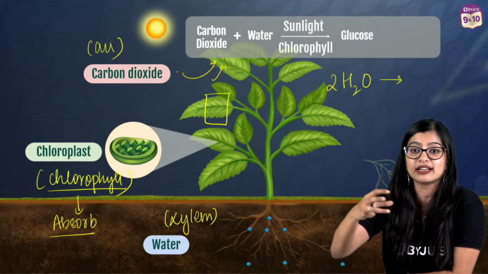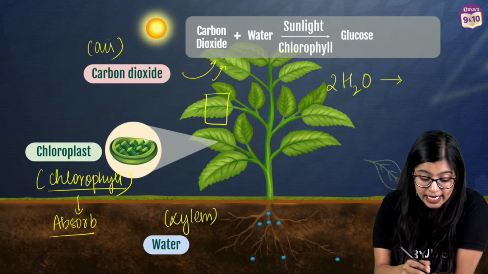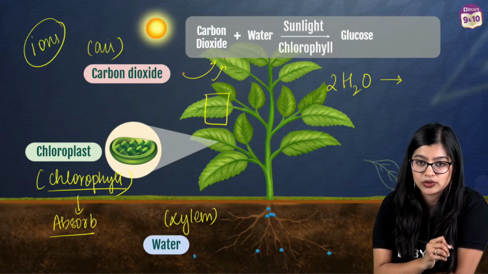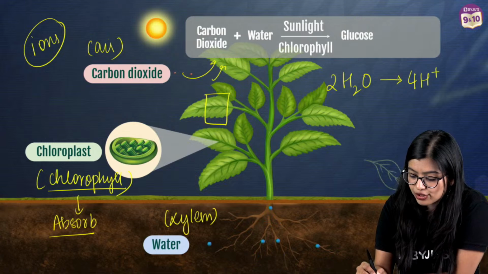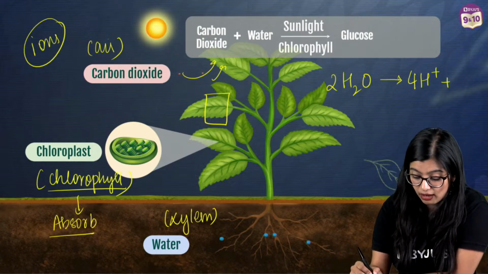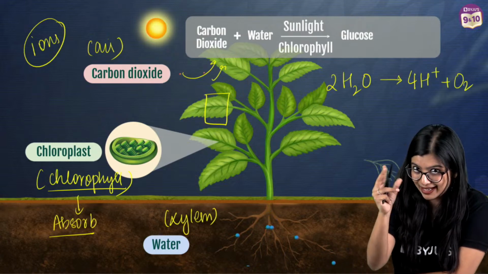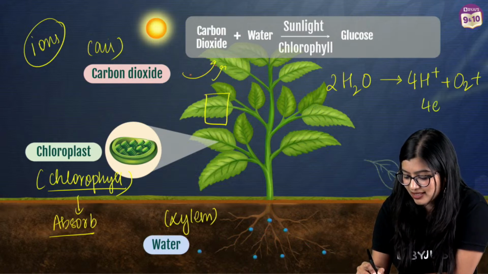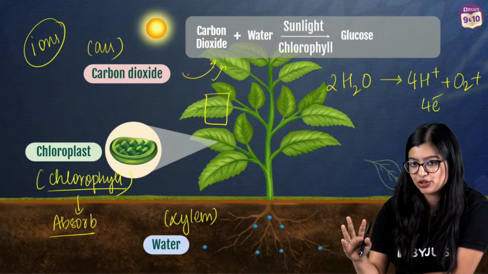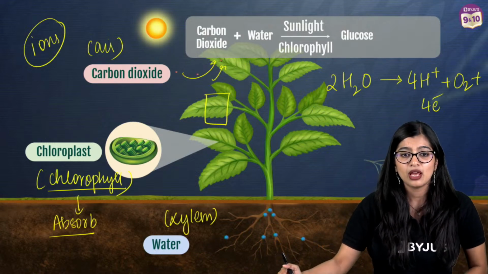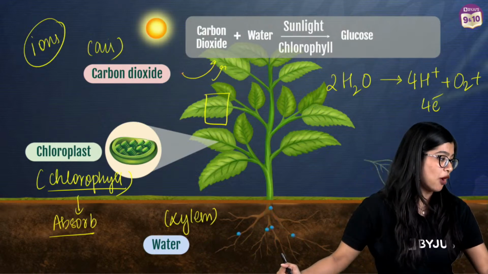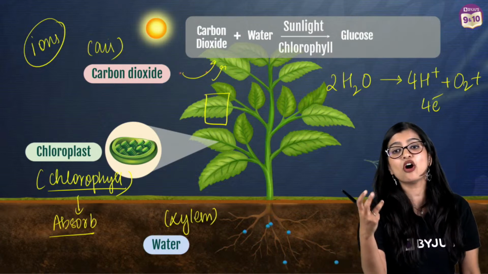That means it will give me the respective ions, right? So here we know that water will split into hydrogen ions. It will give me oxygen ions as well, but they will combine and form oxygen, and it will give me some electrons as well, but you don't need to pay attention to the electrons. You will learn that in the higher grades, right? So at this point, very quickly, splitting of water molecules.